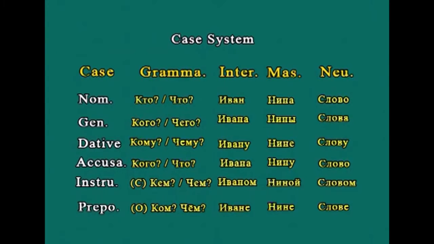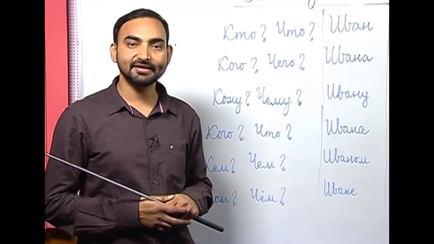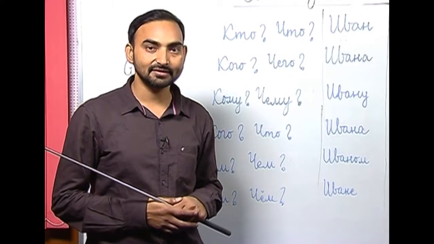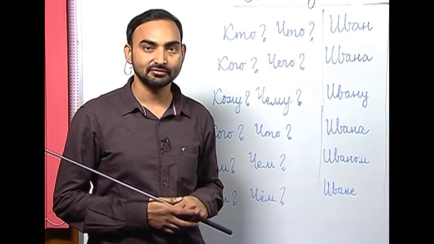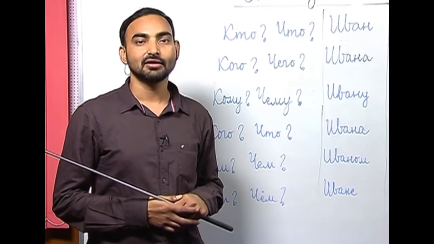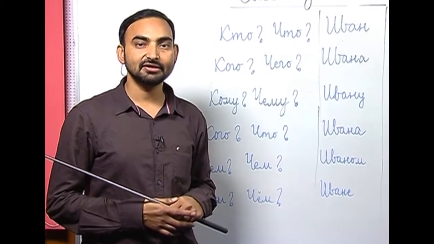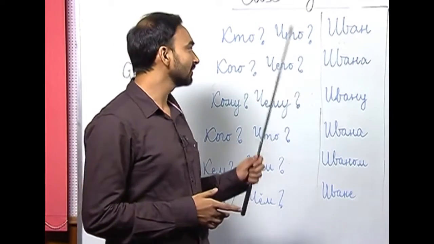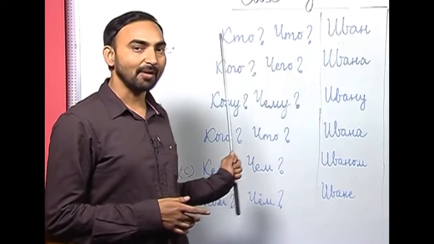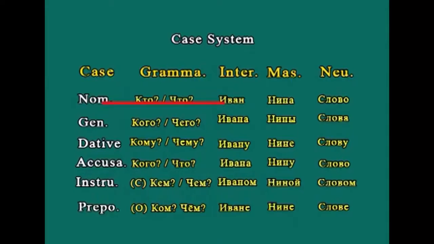The next case in Russian is the genitive case. The genitive case answers the questions kovo and chevo. The genitive case is also known as the possessive case. As the name suggests, the possessive case denotes possession. It also describes the functions of possession, negation and numbers. These 3 functions are performed by the genitive case of nouns. The genitive case form of Ivan will be Ivana, Nina will be Niny and slovo will be slova.